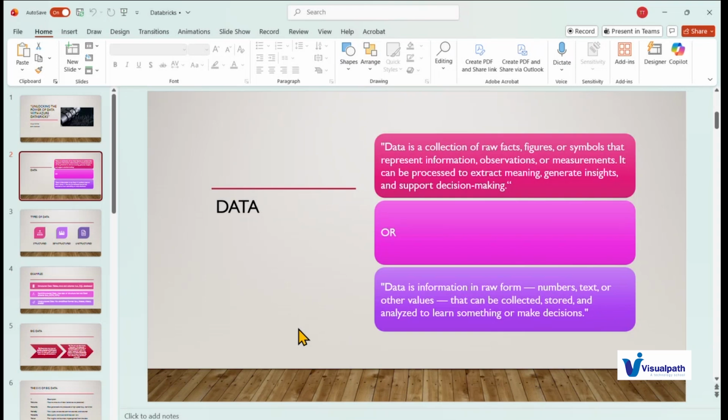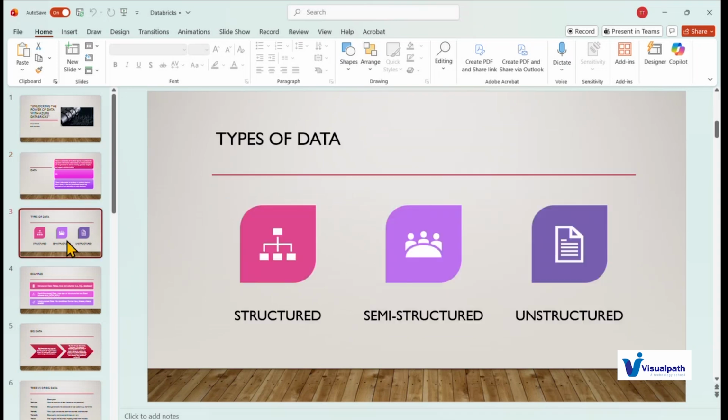And also a lot of other things are there. We can see the trends, we can do customer retention, we can see which products are more profitable, and a lot of things which we can do with the data. This is just the definition. We all know about this. And there are three types of data. So let me go to the next section.